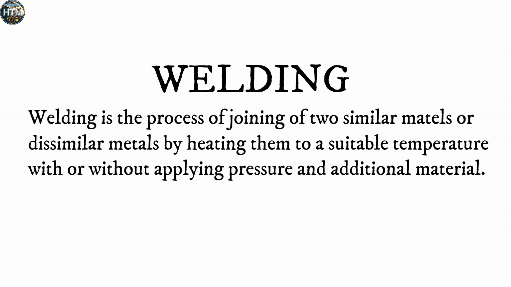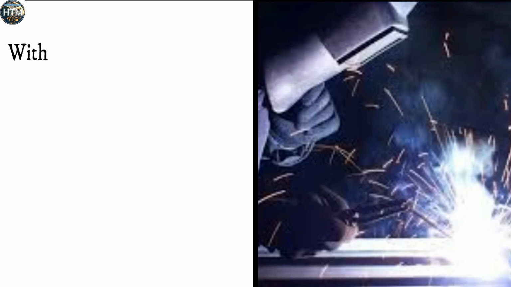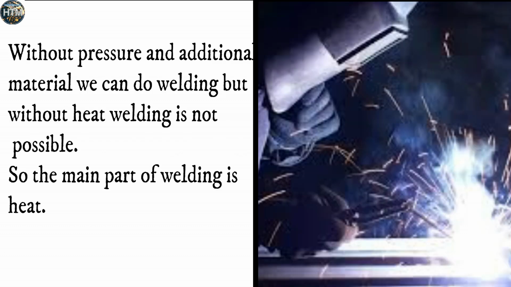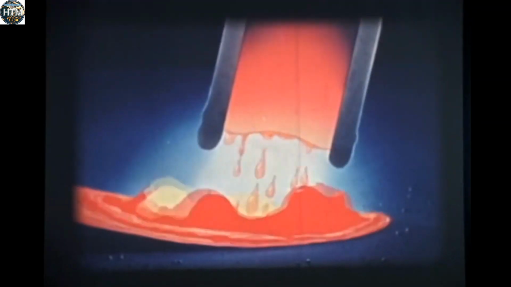Welding is the process of joining two similar metals or dissimilar materials by heating them to a suitable temperature, with or without applying pressure and additional material. Without pressure and additional material, we can do welding, but without heat, welding is not possible. So, the main part of welding is heat. Additional metal, also called filler metal, is added during the heating process to help bond two pieces together. The melting point of the filler metal is lower than or similar to the work material.